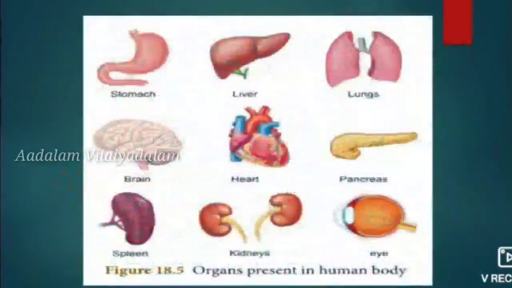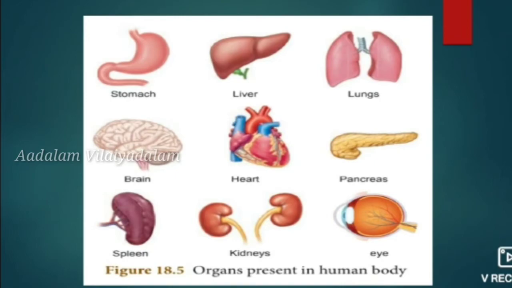And next is the organ. Tissues are combined together to form organs. That is, organs are structures made up of two or more types of tissues. Two or more tissues are combined together to form an organ and are organized to carry out particular functions.